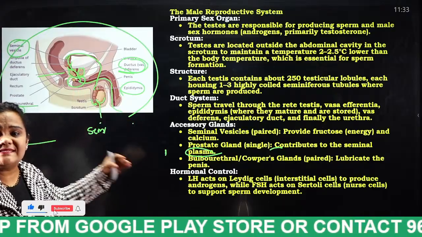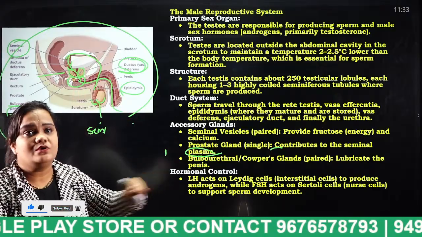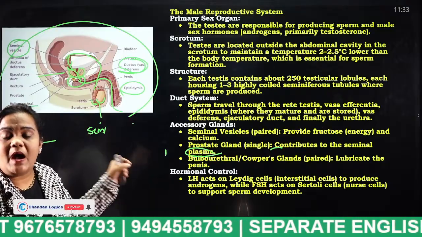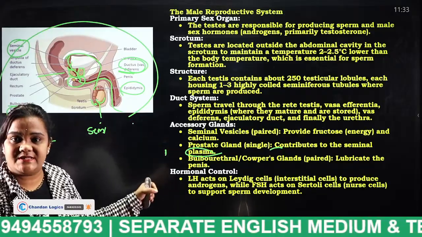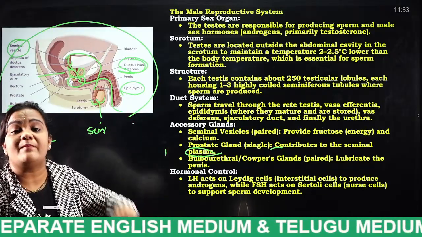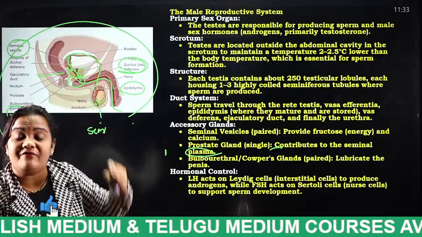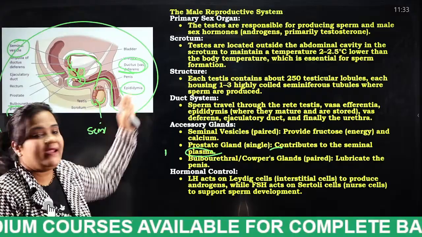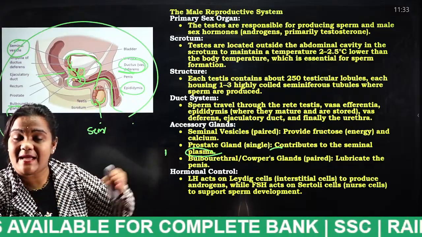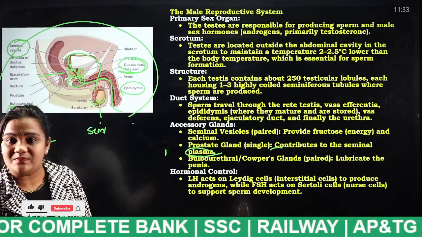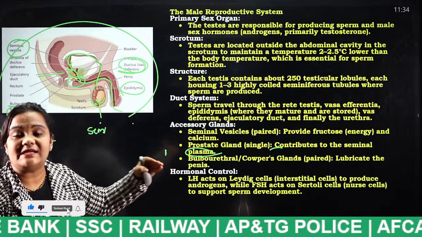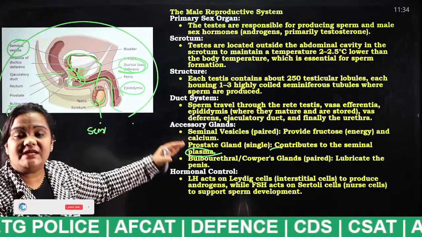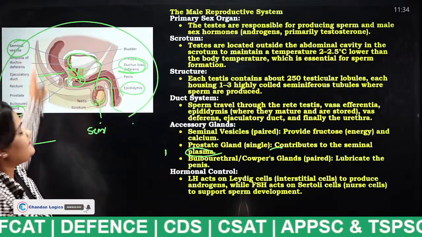So this is the process happening in the male reproductive system. Once again I am going to explain, students. The sperm cells are produced in the testis. That testis consists of a number of seminiferous tubules, and from the seminiferous tubules they enter into the epididymis. From the epididymis it will store some of the sperm cells, and the remaining sperm cells enter into the vas deferens, and from the vas deferens into the seminal vesicle.